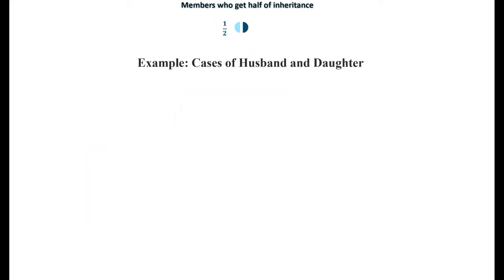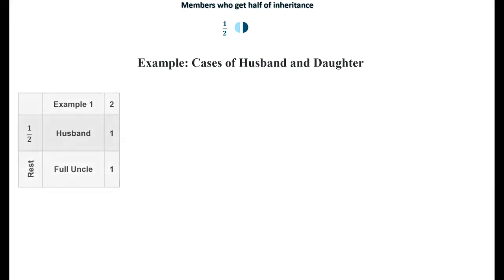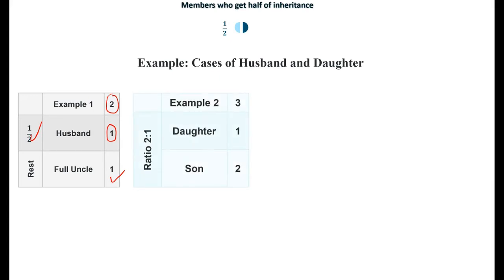Example of cases of husband and daughter. Number 1, we have case 1, we have a husband and uncle. The husband here, the condition has been met to get half. There is no children, only an uncle. So the husband is getting half. So we take the denominator, put it here. Half of 2 is 1, and the remaining goes to the uncle because he is an asaba.